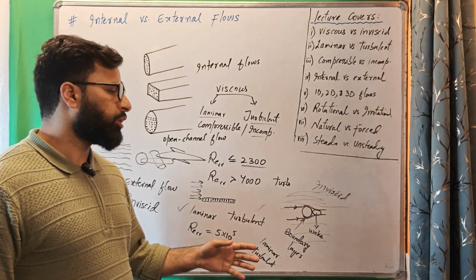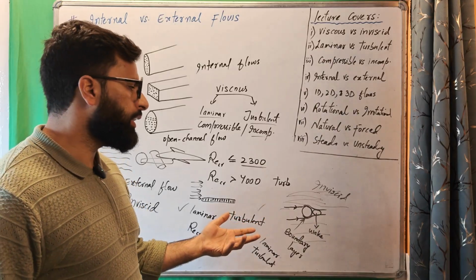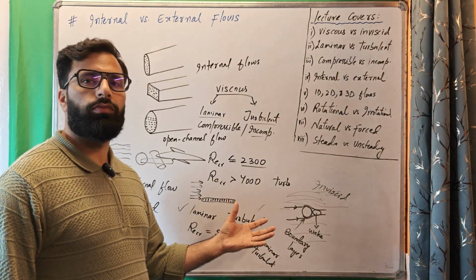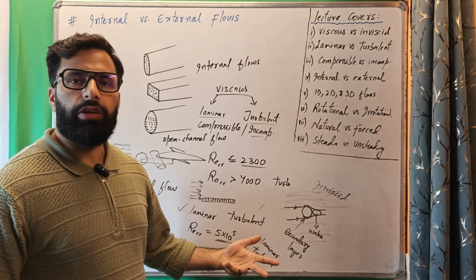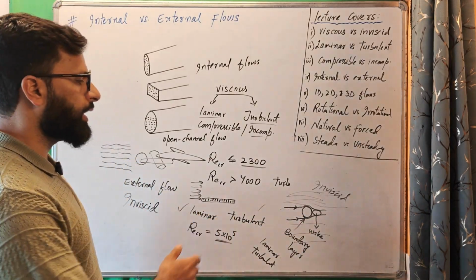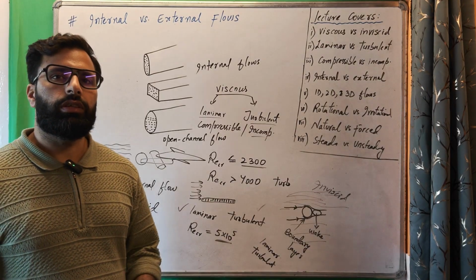So we have to take care of those. When we study the boundary layer theory, we have different equations. If the boundary layer is laminar, we use simpler forms. If the boundary layer is turbulent, we use more difficult forms of equations that we analyze for a problem. So this was all about internal versus external flows.